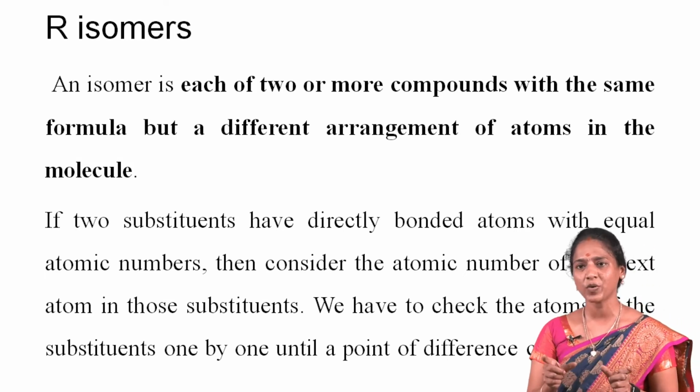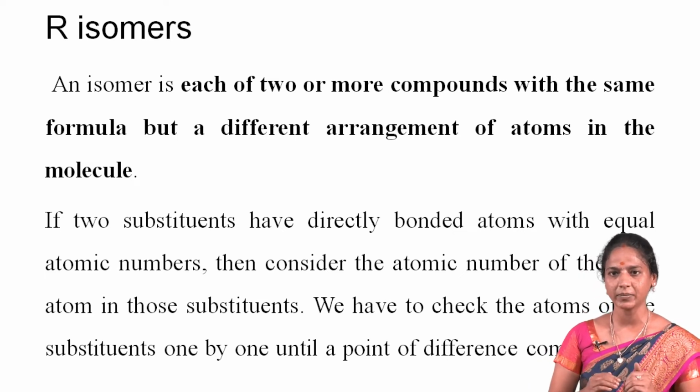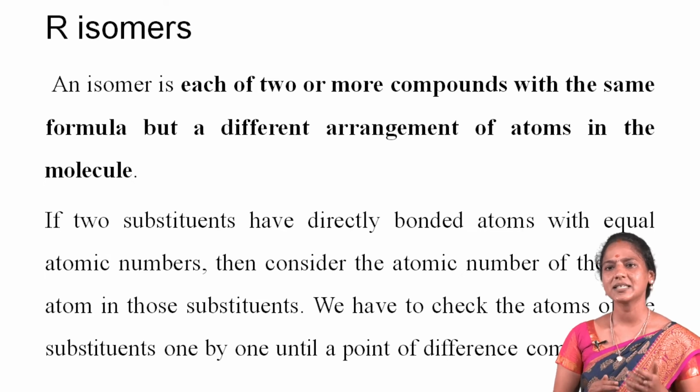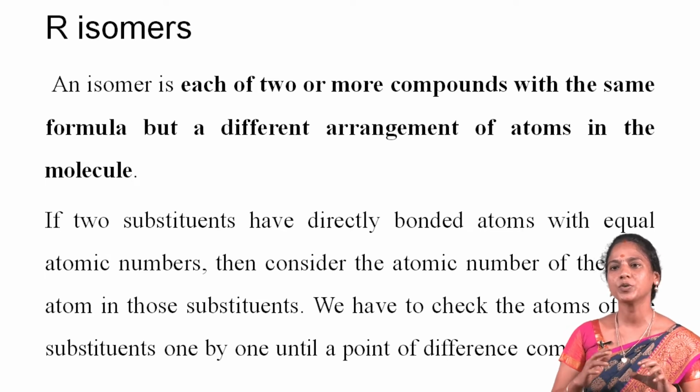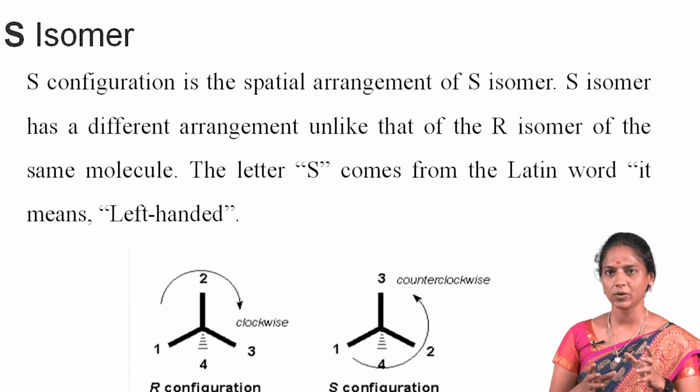If two substituents have directly bonded atoms with equal atomic number, then consider the next atoms in those substituents. We have to check the atoms of the substituents one by one until the point of difference comes.